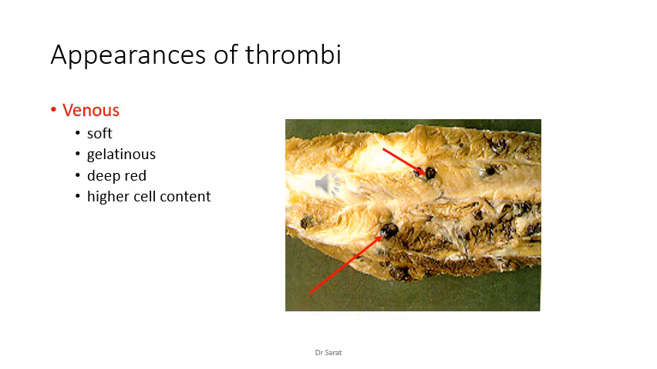So a venous thrombus is soft, gelatinous, deep red, and higher in cell content. You can see in the diagram they are deep red, gelatinous, with higher cell content. So those dark spots are venous thrombi.